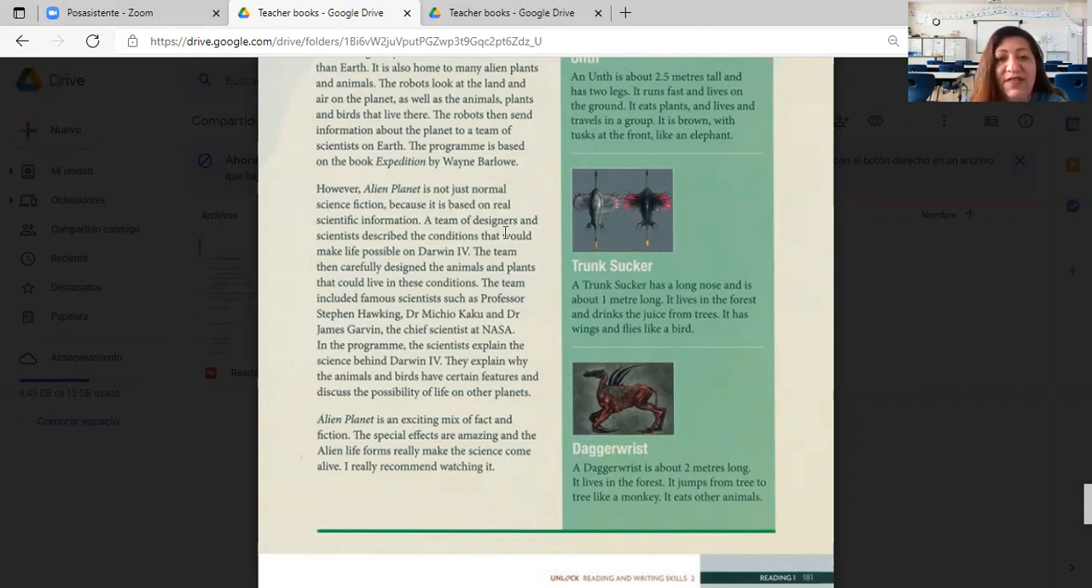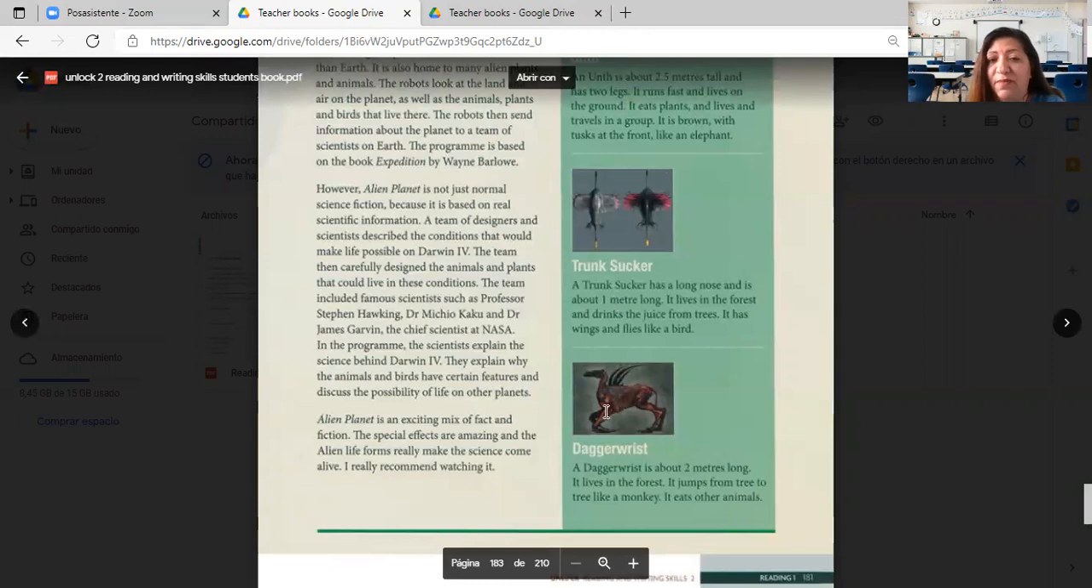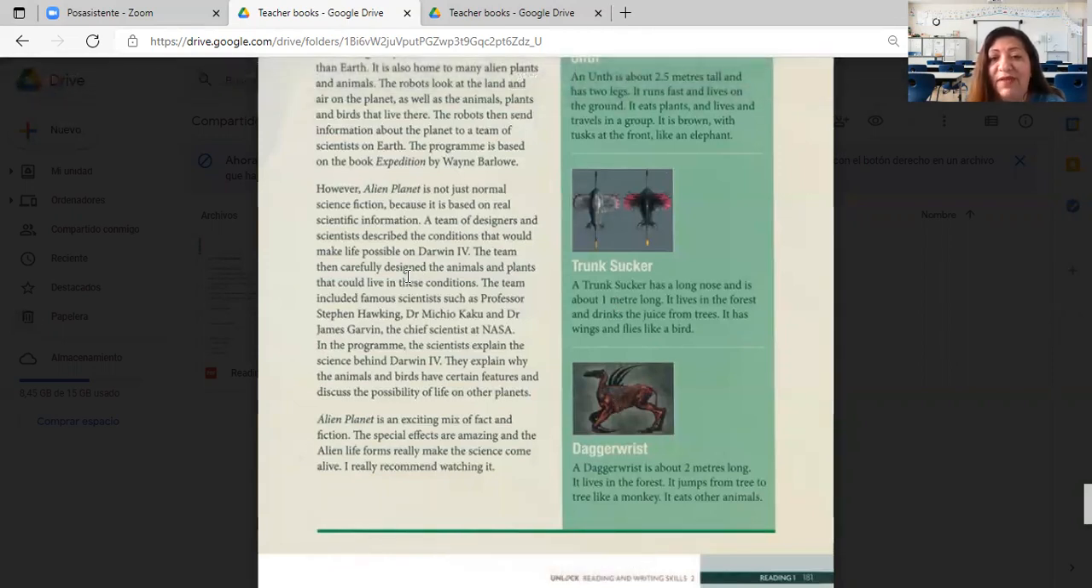A team of designers and scientists described the conditions that would make life possible on Darwin 4. The team then carefully designed the animals and plants that could live in these conditions. That's what I told you. We have here picture number 1, number 2, and number 3, designed by this expertise. The animals and plants could live in these conditions.